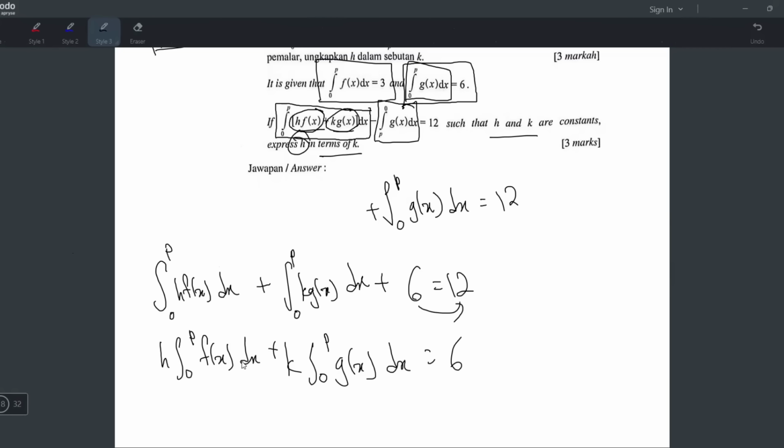This one integrate 0 to p fx dx. This one integrate 0 to p fx dx. 3 sudah sama. So boleh ganti 3. Sebab tu I keluarkan the H lah. Because I want it to match with this. Then boleh ganti 3. What about this? Integrate 0 to p gx dx. Adakah dia sudah sama? Sama sudah. Gx pun sama. And the nombor atas bawah pun sama. 0 to p, 0 to p. So 6. So ganti je 6. Equals to 6. Now finally we can try to cari H in terms of K.